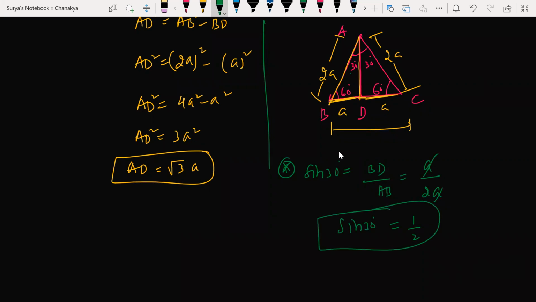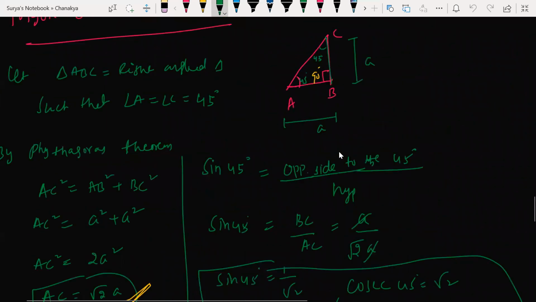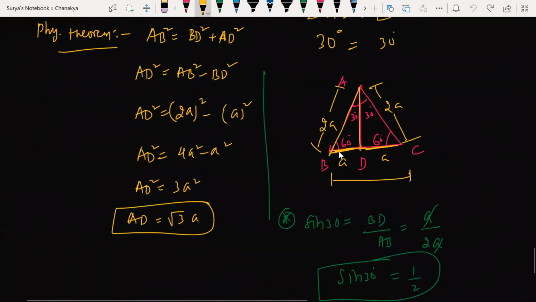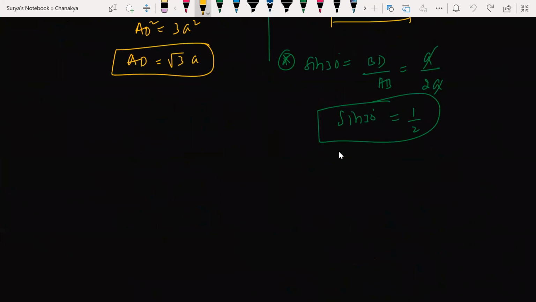Isn't it? Sine 30 is 1 by 2. Look at it here, I wrote 1 by 2 here. Similarly, you can prove all the values, beta. You can write sine 30, cos 30, tan 30, everything you can write. Cos 30 is root 3 by 2. If you know these two values, tan, cot, cosecant, secant, everything you can write very easily.